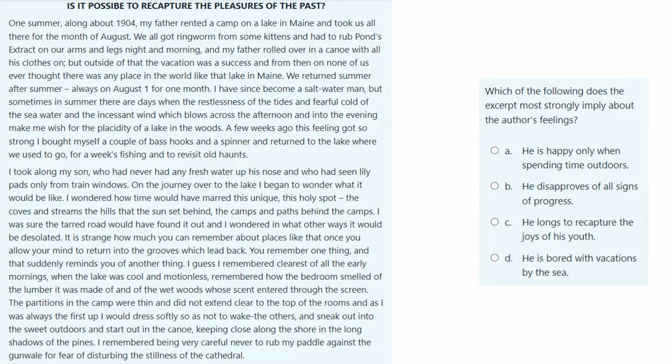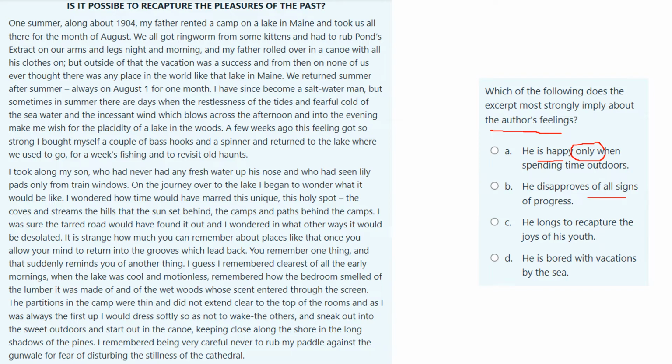Question number 5. Which of the following does the excerpt most strongly imply about the author's feelings? He is happy only when spending time outdoors. Well, in this passage, he does spend time outdoors fishing and he is happy, but to say only when he is outside, I think that's going to be too strong. We don't know if he's happy at work, if he's happy when he's with his family at home. We don't know what he does for a hobby. We don't know. So that would be too strong.